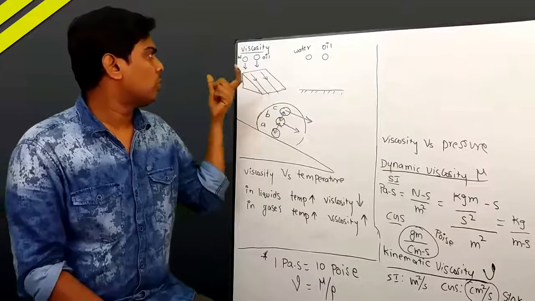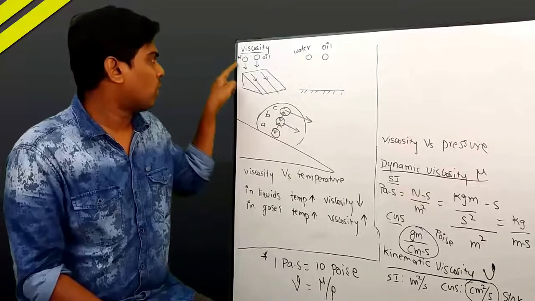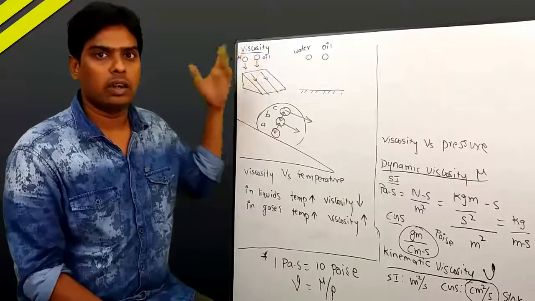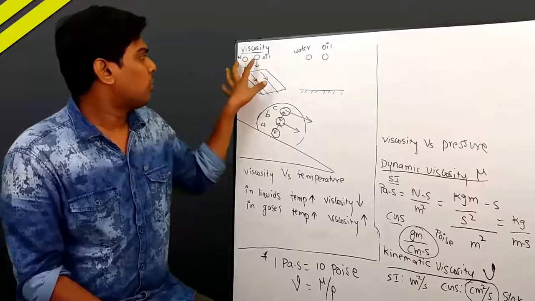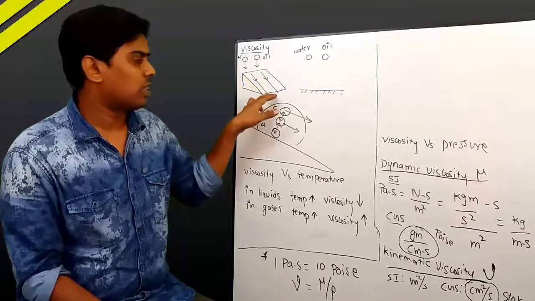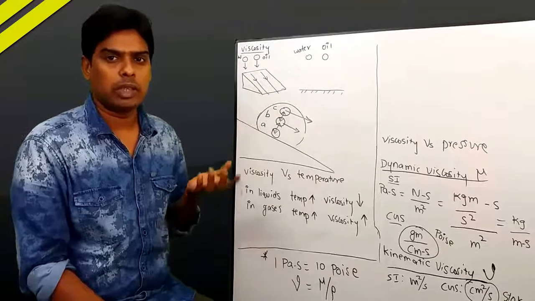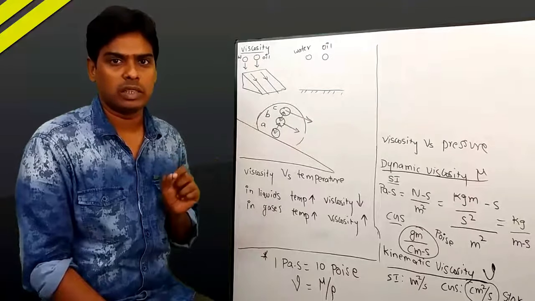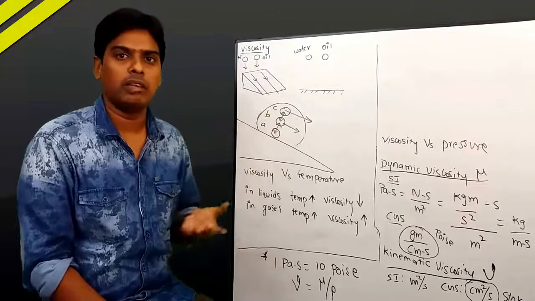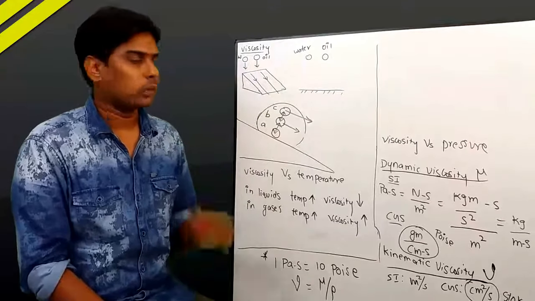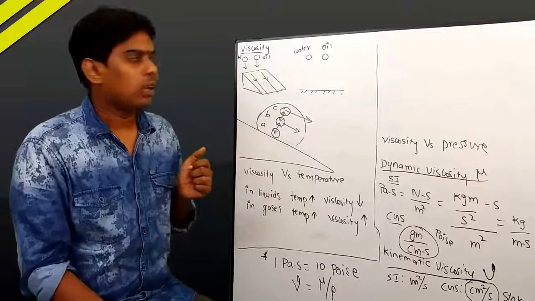If we release two droplets at the same time, one is water, another is oil, any oil, at the same time on the wedge, these two droplets roll along the surface and reach the ground. As we know, water reaches the ground first. It is because of water having very less resistance towards flow. Oil reaches the ground next because oil having high resistance towards flow. That means oil has high viscosity, water has less viscosity.